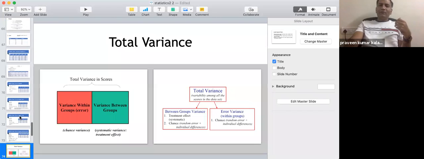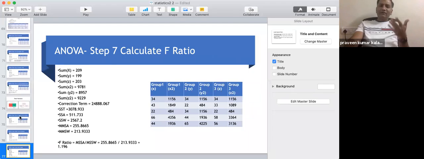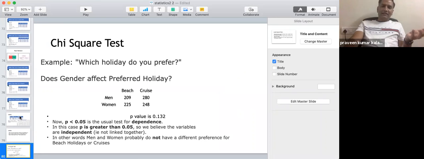Among groups divided by within groups, and based on that we found out the F ratio, and using the F ratio we are determining whether we are actually having significant variance or not. So that's how we are actually rejecting or accepting it. And today we went through chi-square. So this is exactly what we went through in 4 days as a quick summary.